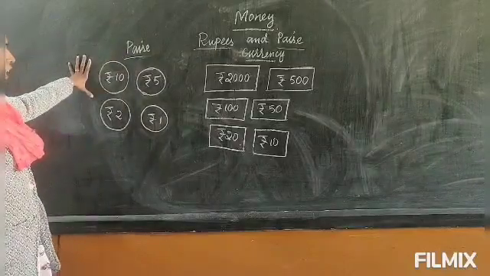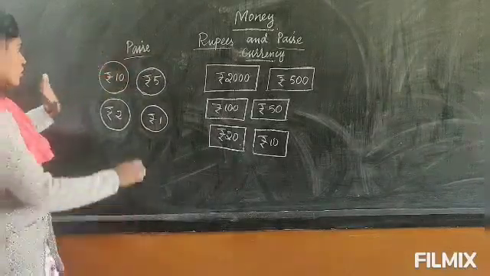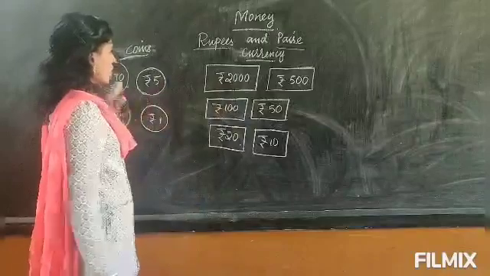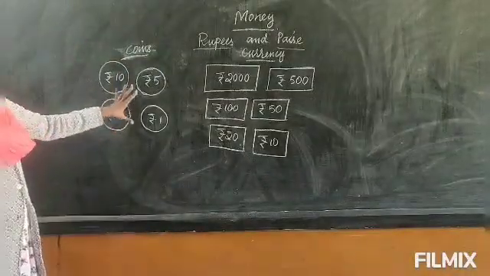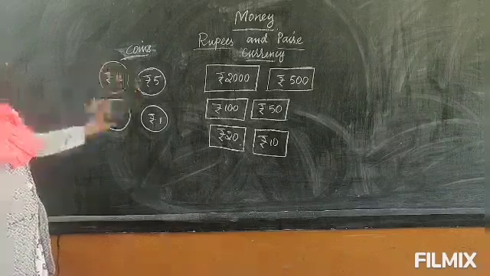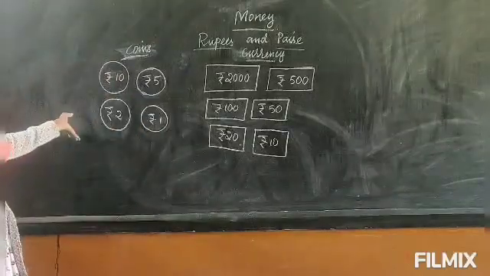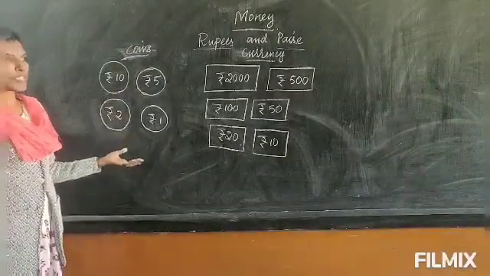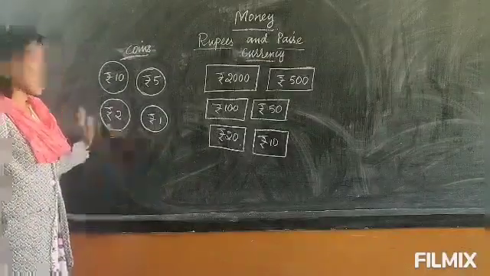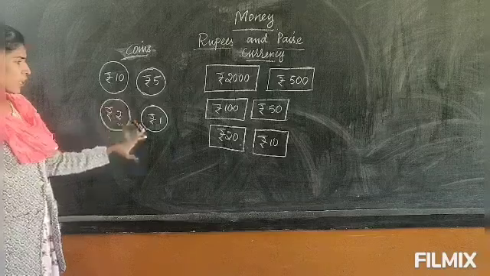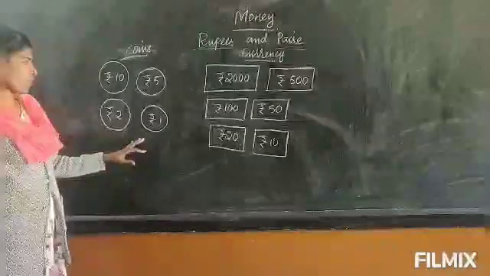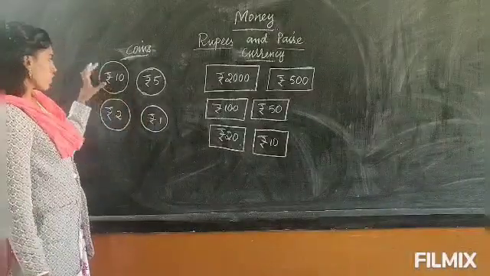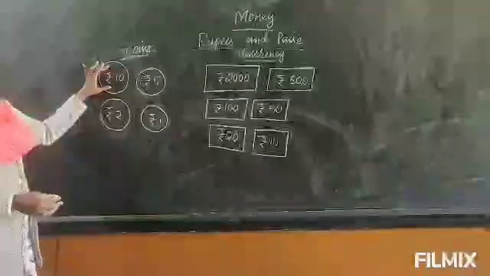Here let's see how the rupees and paise are divided. We have rupees in coins and in currency. In coins we now have only 4 types, that is 10 rupees, 5 rupees, 2 rupees and 1 rupee. Earlier we also had coins for smaller amounts, like 50 paise, 20 paise, 5 paise, but now they are all demonetized, and we have only these 4 coins. The smallest coin is 1 and the highest is 10. So this is what we are using.